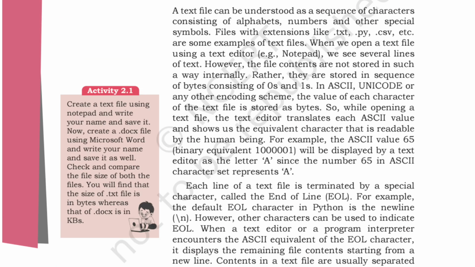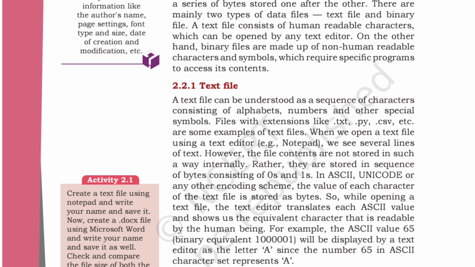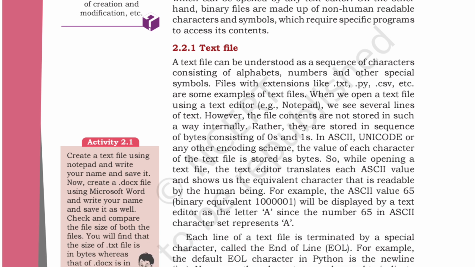Over here also 0 and 1 are considered, but the difference is what? A text file is handled in a text editor using different text extensions, and when we are storing that data, it will be in ASCII and Unicode.